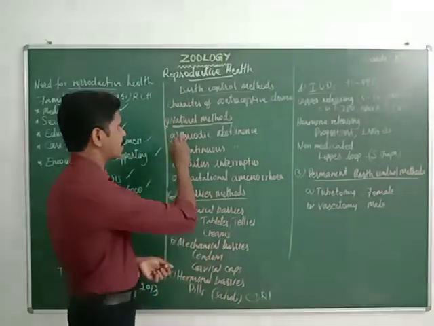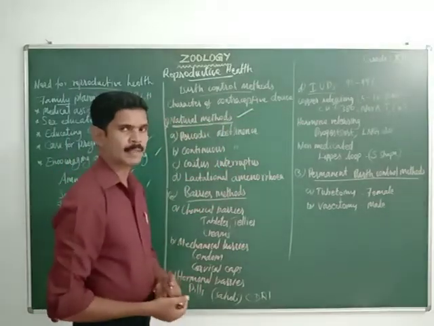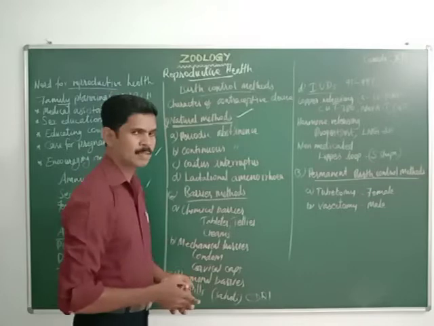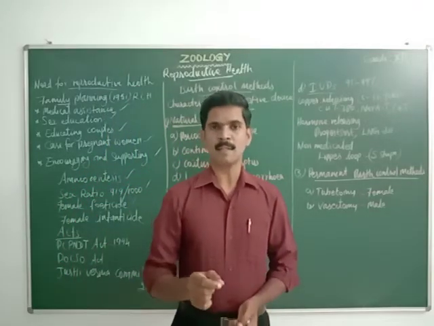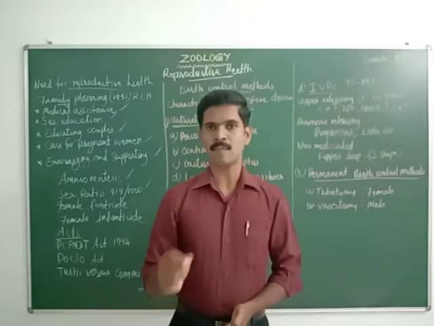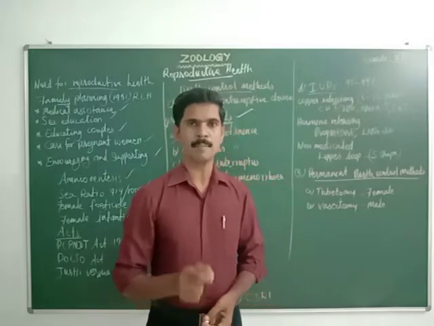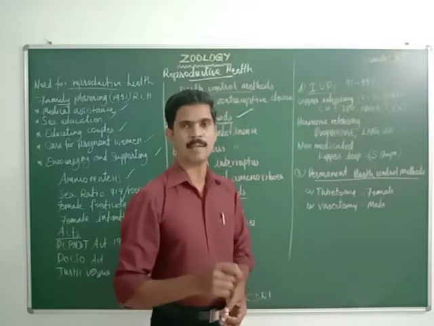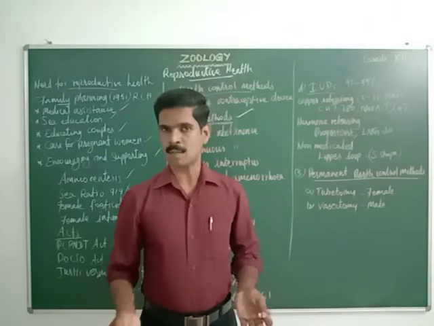The first method is the natural method. First we are going to study the natural methods of birth control. This method is used to prevent the meeting of both male and female gametes. So the natural method prevents the meeting of sperm and egg. If these two gametes are not meeting, fertilization will not take place.